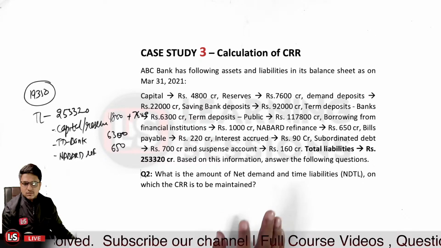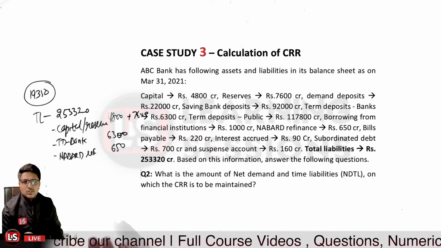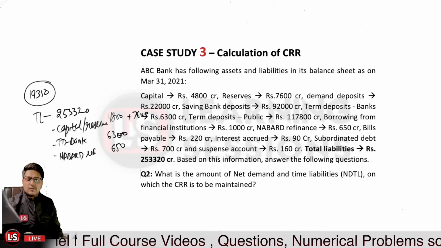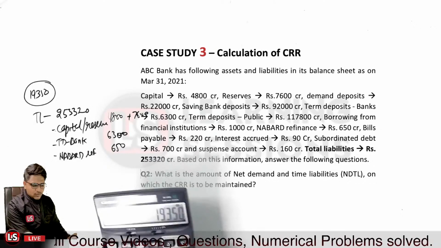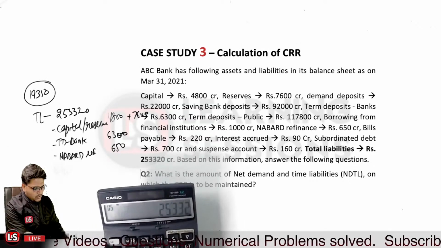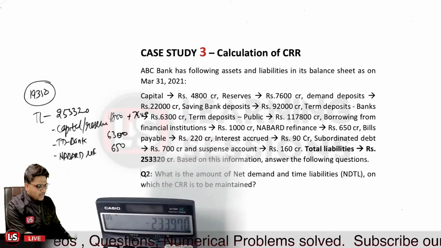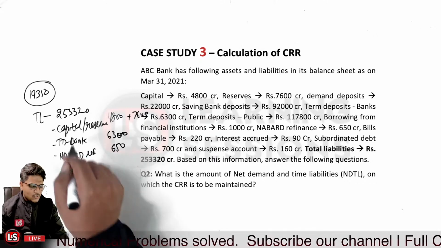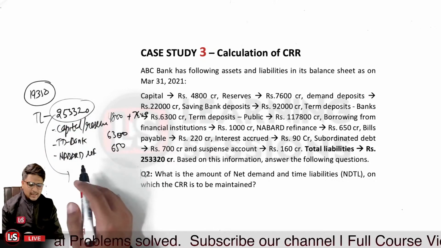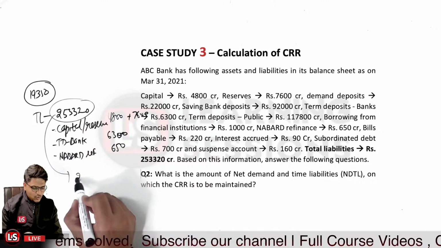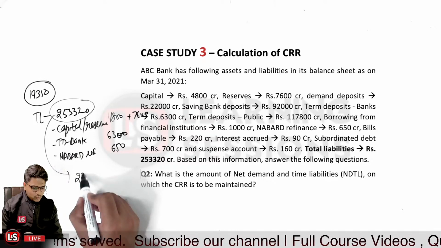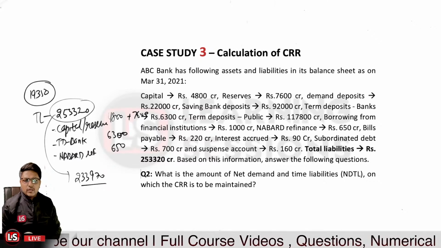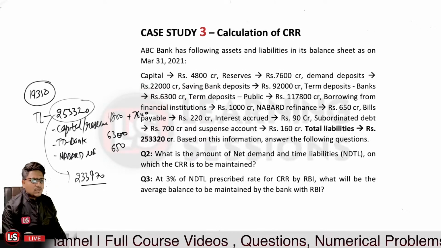Okay, so we will be simply subtracting 19350 from the total calculation of 253320. That is basically 233970. That is basically the CRR calculation for the term deposit NDTL. It will be on 233970, where we are going to calculate the CRR.